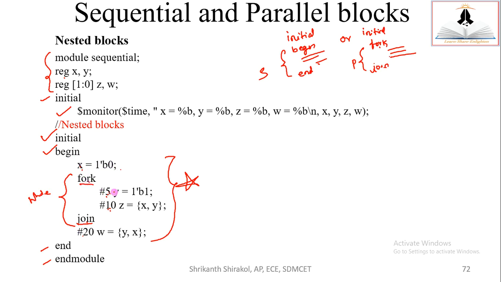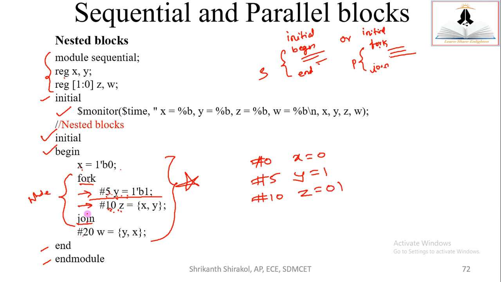So now what happens? Y used to execute after this time and Z used to execute after the completion of Y. But because of this fork, it cuts these two statements and initiates the execution of these two statements concurrently, parallelly. So at 0 simulation time, X is equal to 0. At 5 simulation time, Y is receiving 1. At 10 simulation time, because these two execute parallelly, Z will receive 0 and 1.